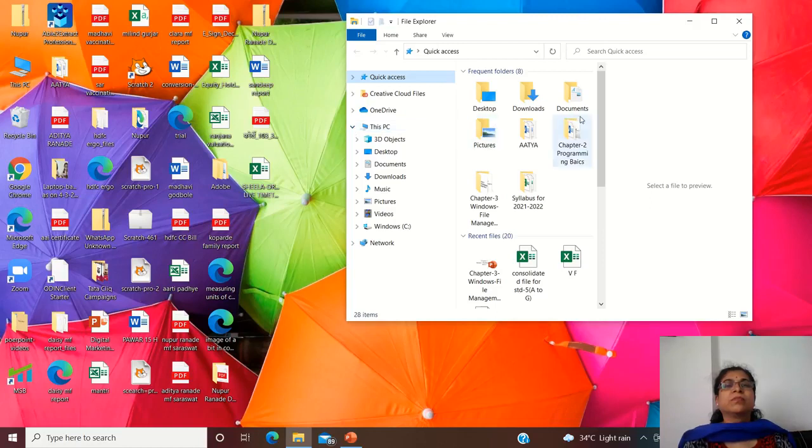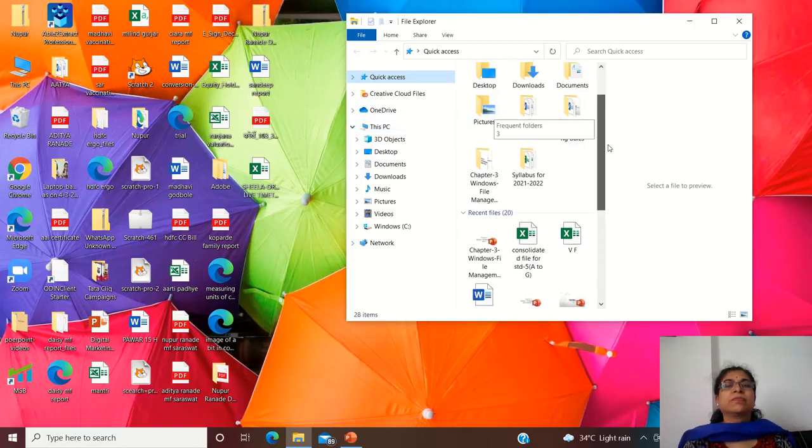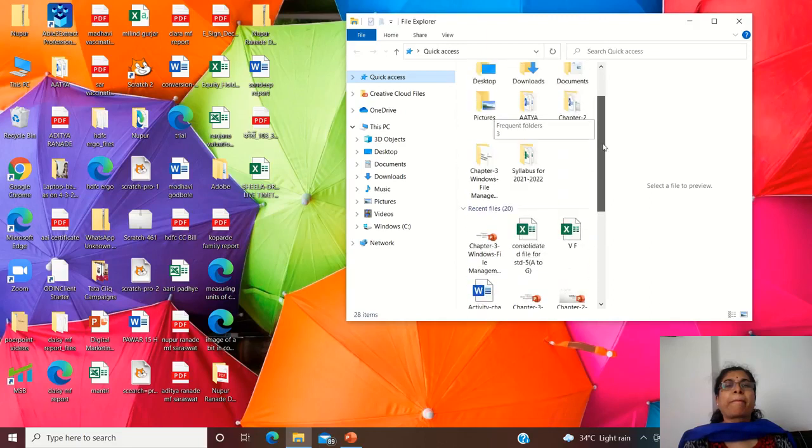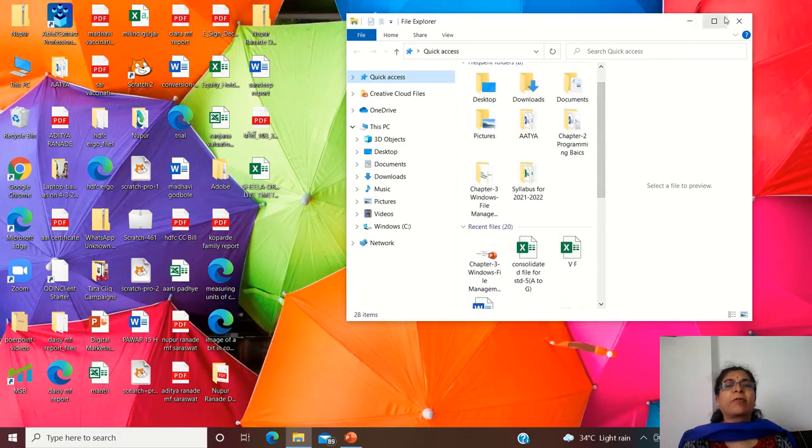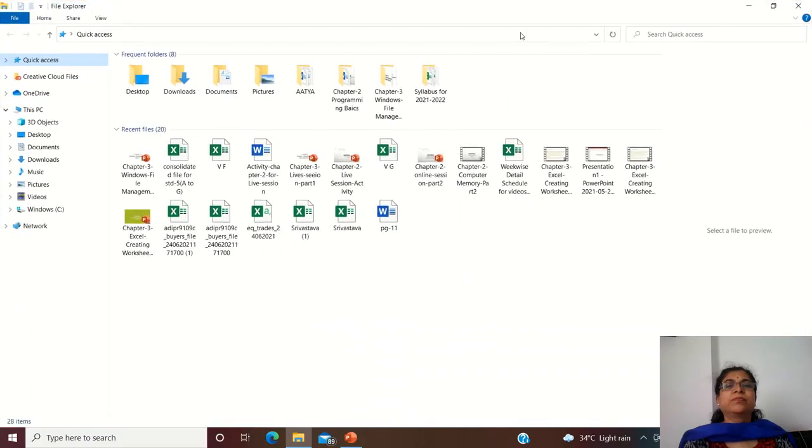Correct. There is a scroll bar to scroll up and down because we have taken the screen at medium size. If you click on this, it will become maximized. Now here, if we go to the view tab, we can, yeah, before that we will see, suppose you want to open the desktop, click on this.